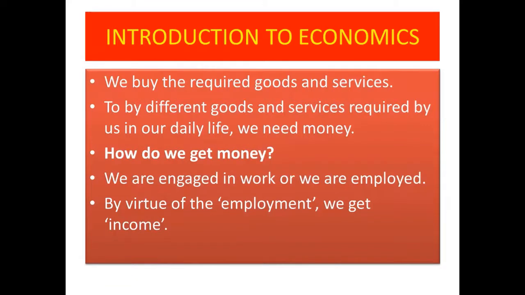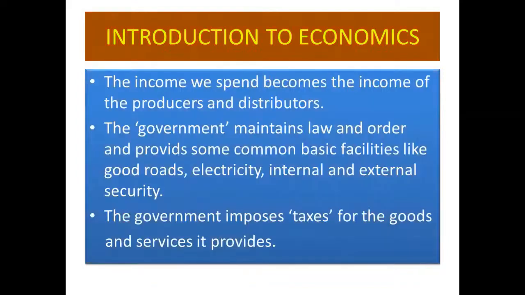We buy the required goods and services. To buy these goods and services required by us in our daily life, what do we need? We need money. Without money, we cannot get anything. So how do we get money? We are engaged in work or we are employed. We do some work so that we get income, money. By virtue of the employment, we get income.